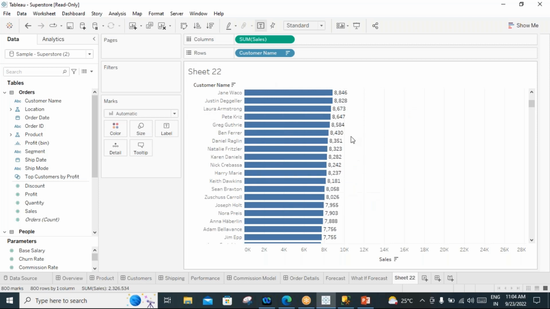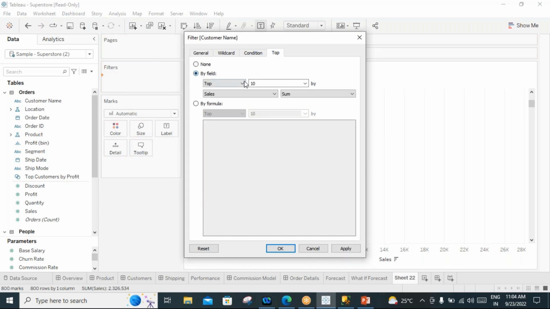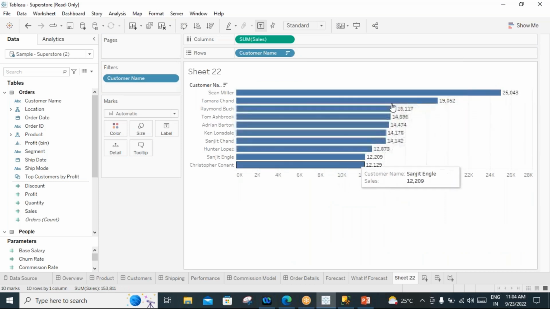So this is the kind of visualization we can build. I want to bring only the top 10 customers, top 20 customers, kind of thing. We can apply the filter on the customer, and the Top option is available by field. Top 10 customers I wanted. Apply. These are the top 10 customers based on sales, who are doing the most orders. This is the kind of visualization we build once we get the data into Tableau Desktop.